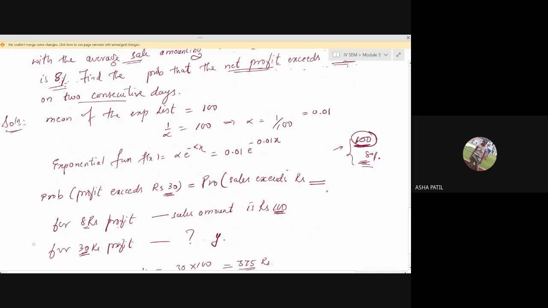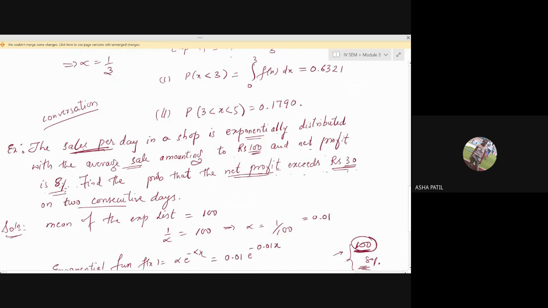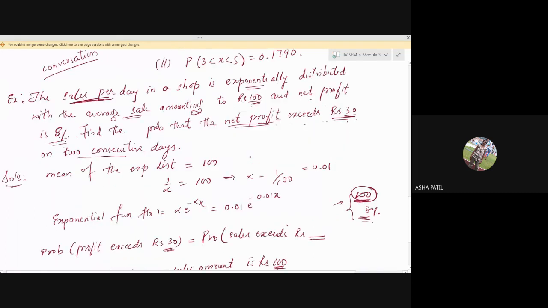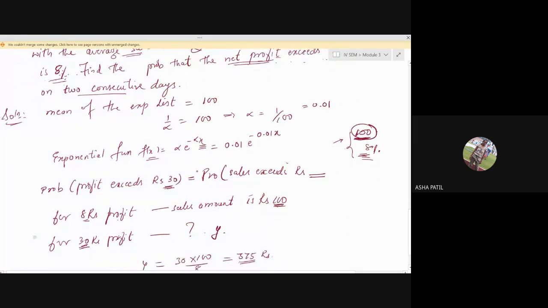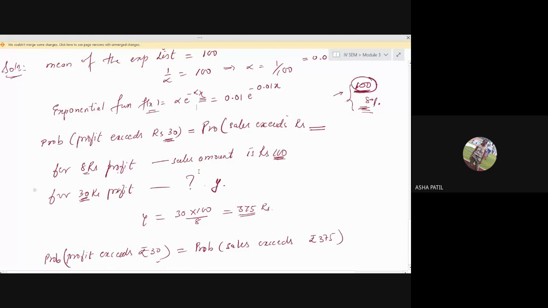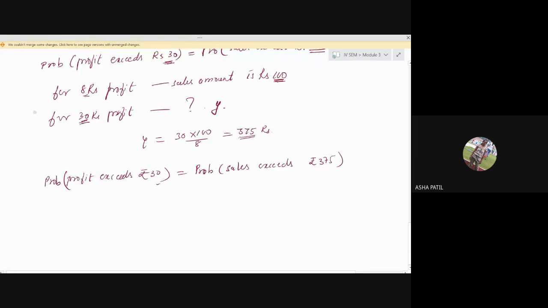Why are we doing this? Because in the question, the sales per day is given as exponentially distributed. And when you write your f of x, this x stands for the sales only. So we will write the x in the question in terms of sales.